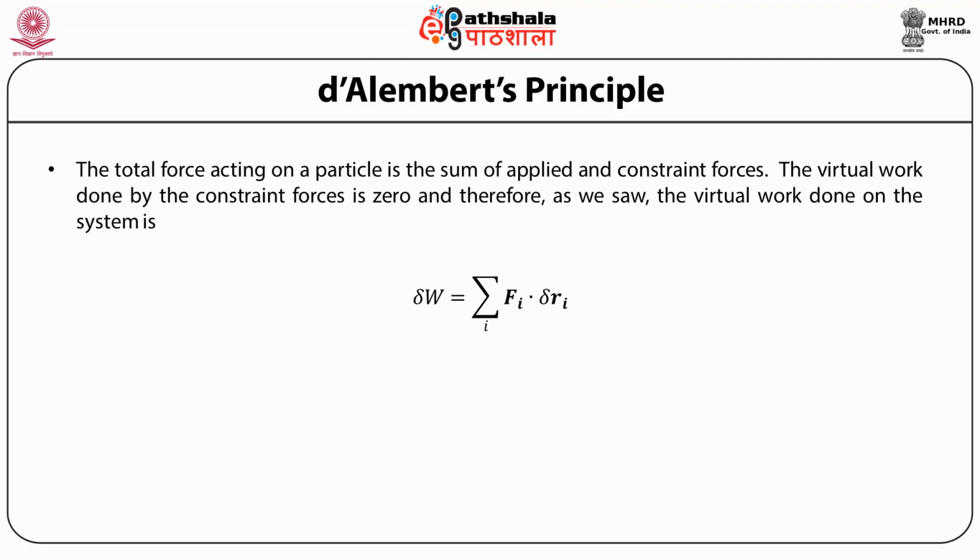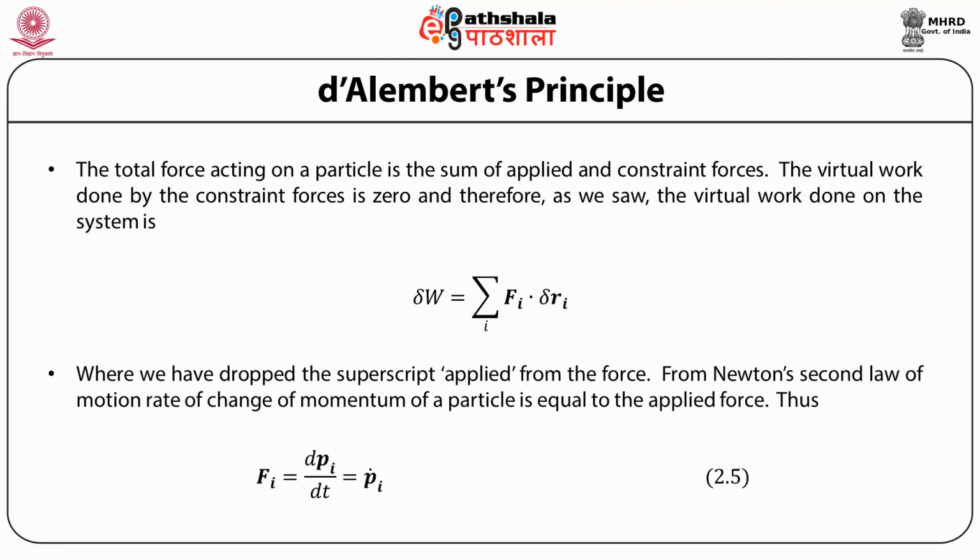We will now discuss what is known as D'Alembert's principle. It says that the total force acting on a particle is the sum of the applied and constrained forces. Then the virtual work done by the constrained force is 0, and we have seen that the virtual work done on the system is simply delta W, equal to the work done by the applied forces, and we have dropped the superscript applied from the force. So delta W is sigma over i of Fi dot delta Ri, where Fi now stands only for the applied forces.